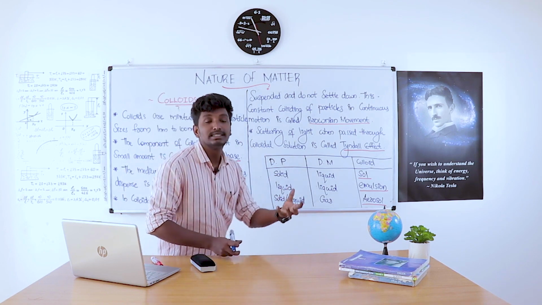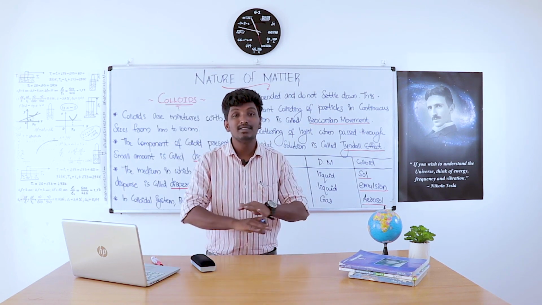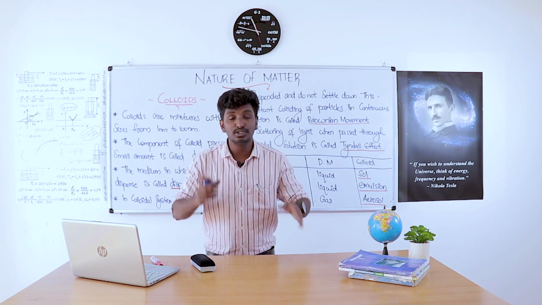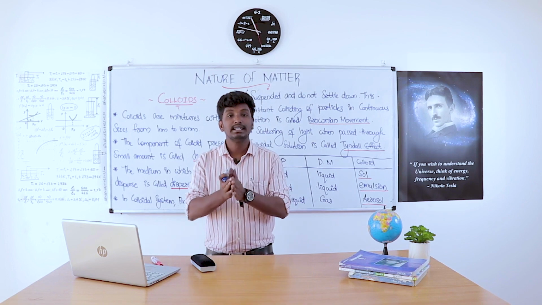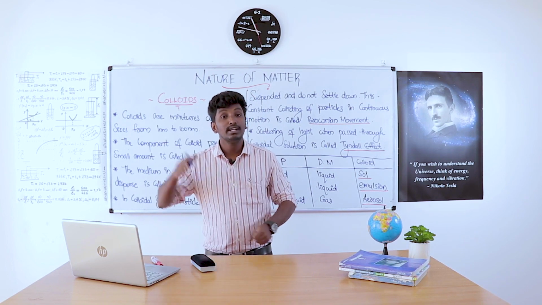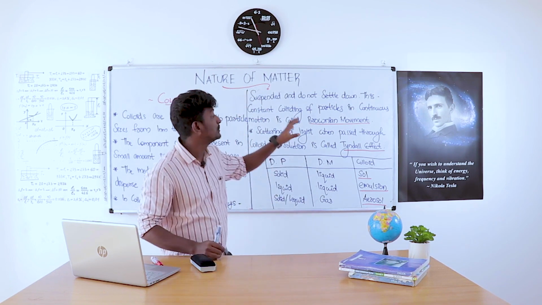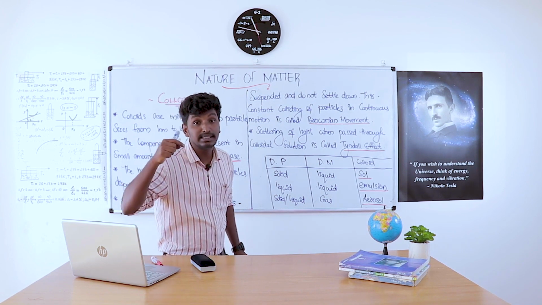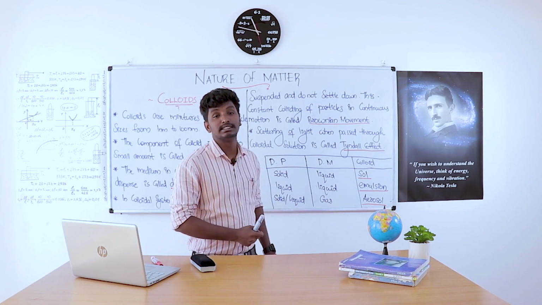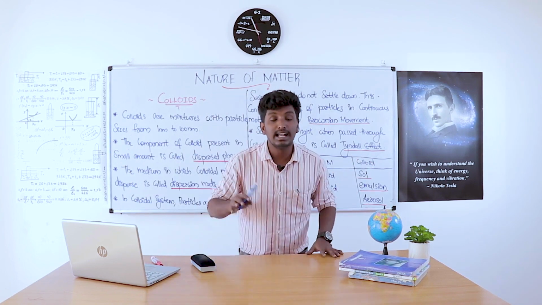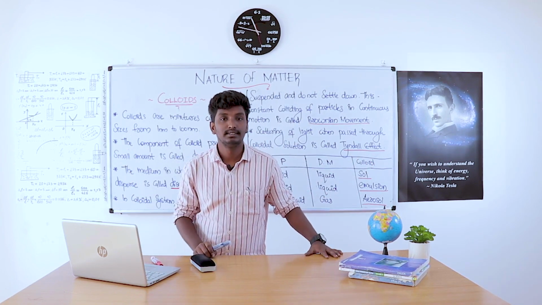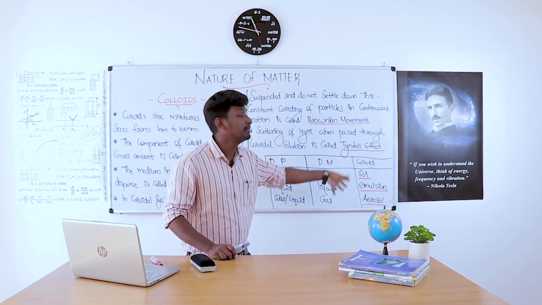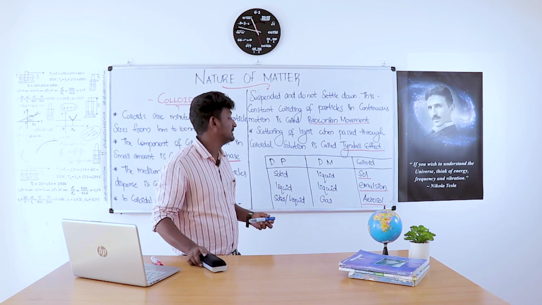And in a colloidal system, the particles never settle down. They are always in a suspended form. Due to this, they collide with each other. This constant colliding during continuous motion is called Brownian movement. And when a beam of light is passed through a colloidal system, the light gets scattered, and this is called the Tyndall effect. And on the basis of dispersed phase and dispersion medium, we name the colloids as sol, emulsion, and aerosol.